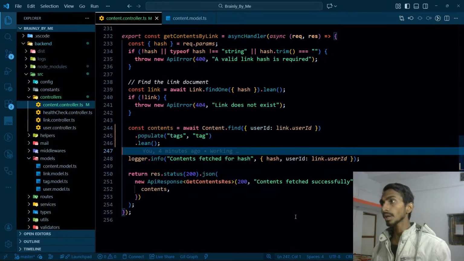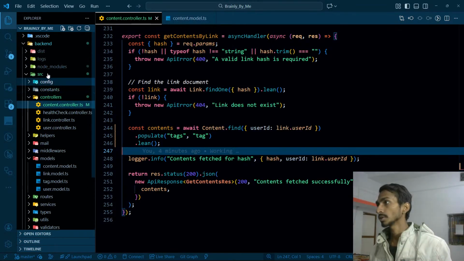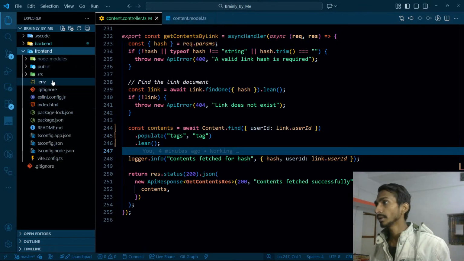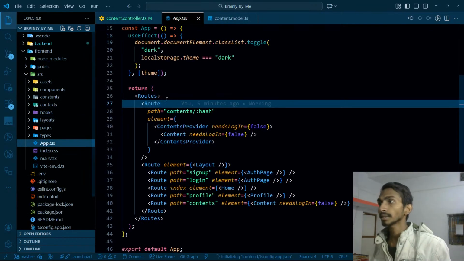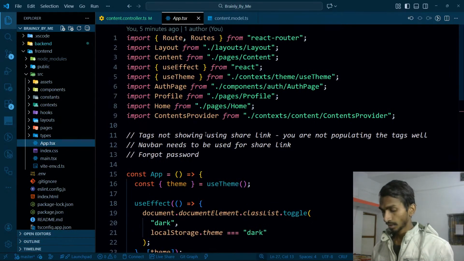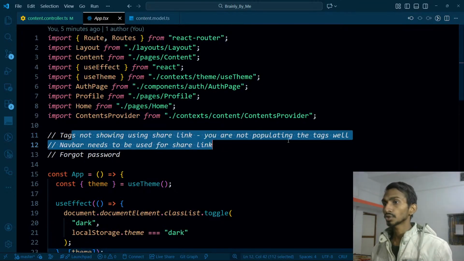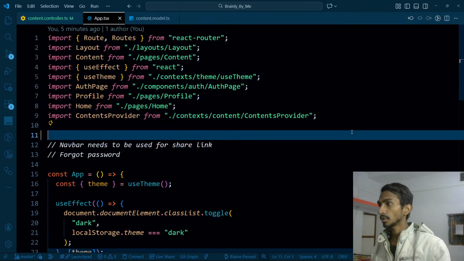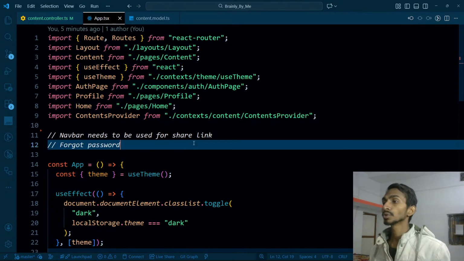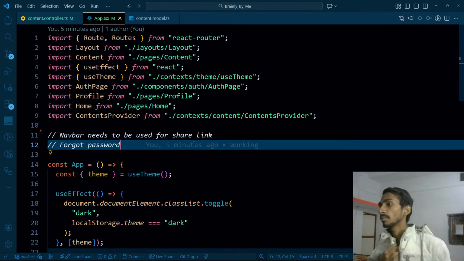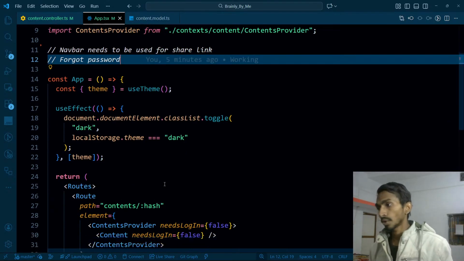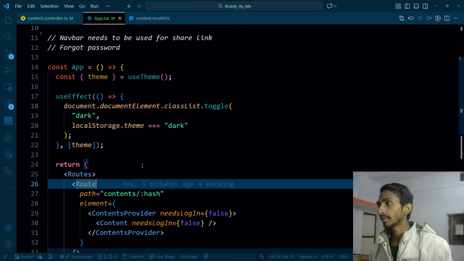So let's open app. Come on, there are so many tabs. Let's go to front end and source app.tsx. Here I had some of the comments. First one is tag is not showing. That's okay, that problem is solved. Let's get rid of this. Navbar needs to be used for share link. We have to use the same navbar but a different way. Okay, that's great. We already have a navbar.